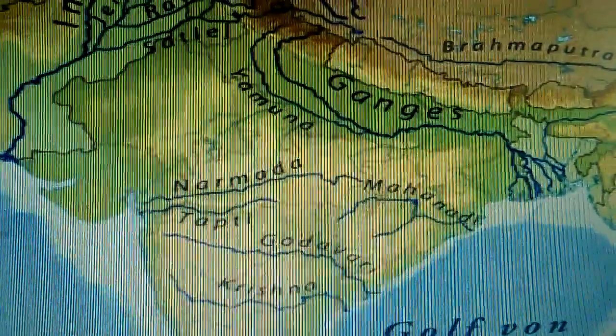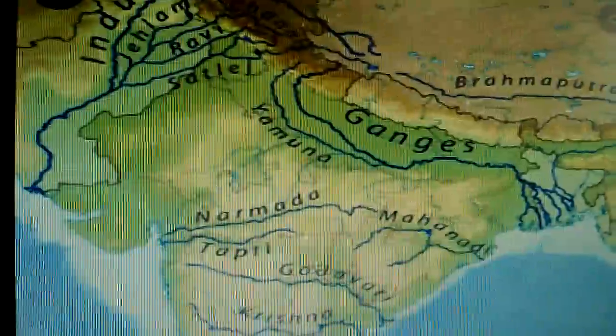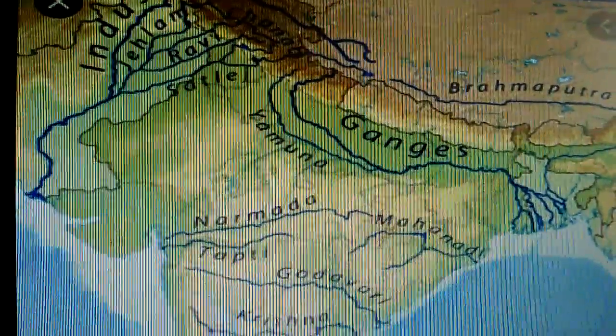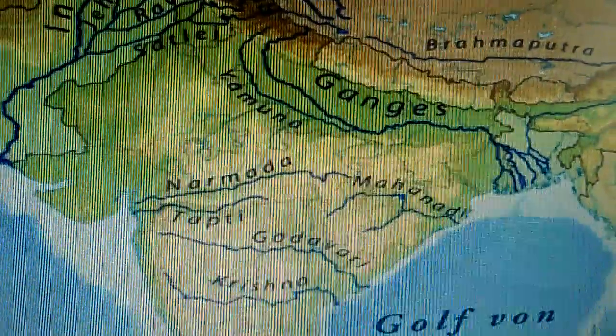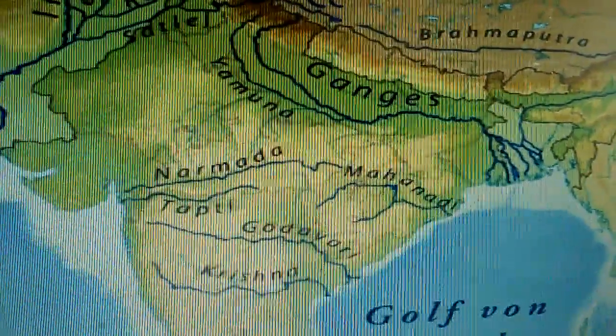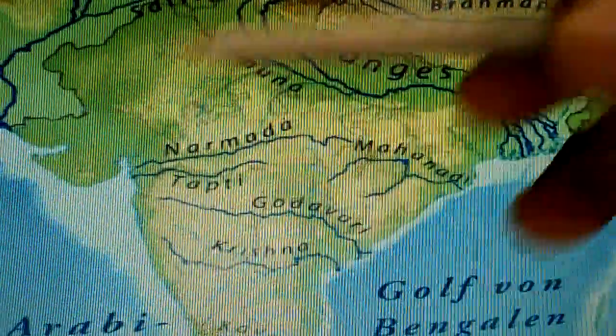So today we discussed the types of rivers, that is Himalayan rivers and peninsular rivers. In the peninsular rivers there are again two types, that is the east flowing rivers and the west flowing rivers.